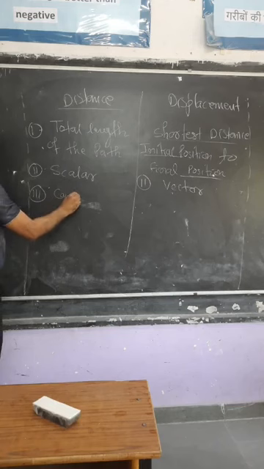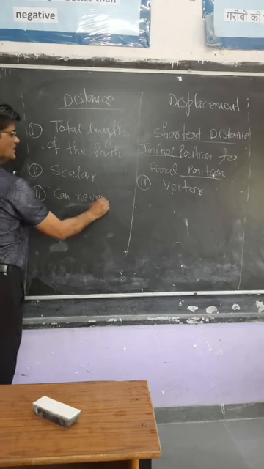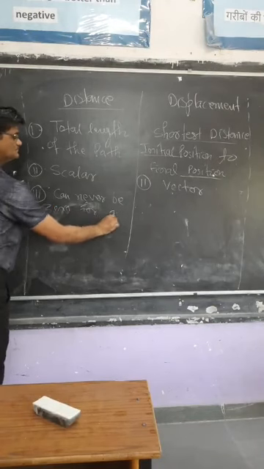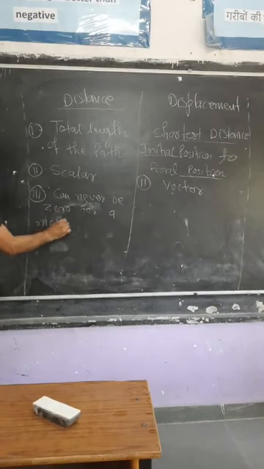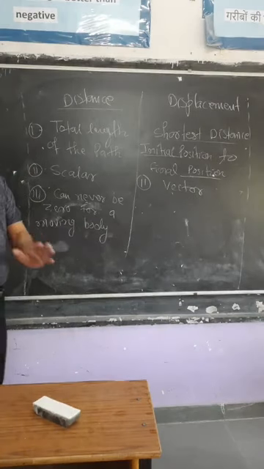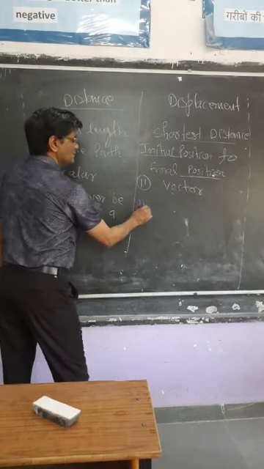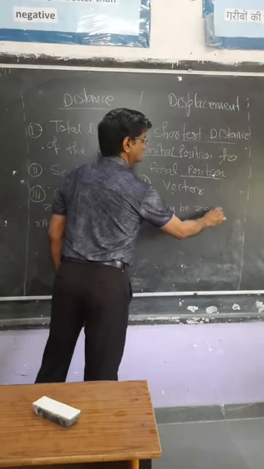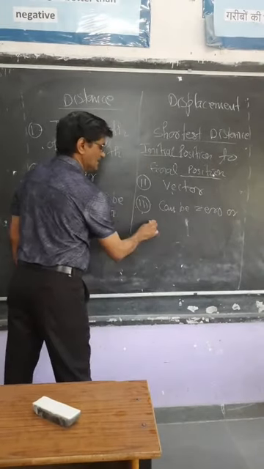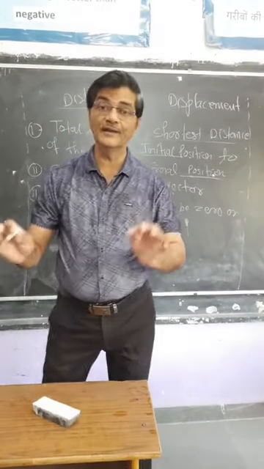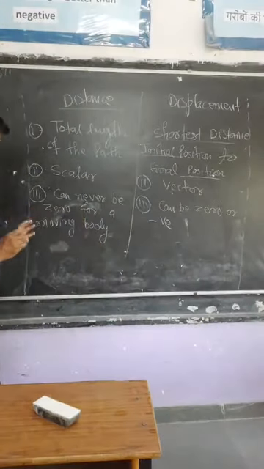For a moving body, distance can never be zero, but displacement can be zero or even negative.